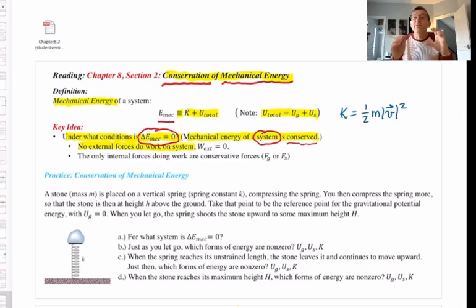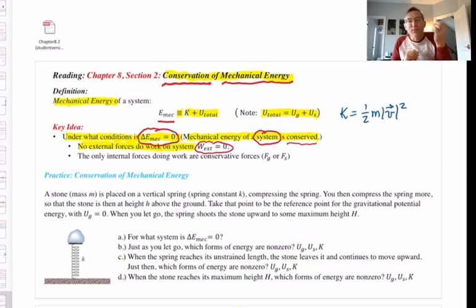Then you can say, are there any external forces, any forces from outside the system, doing work? That would be written in symbols this way: W for work, subscript ext for external, equals 0. There can be no external work done on the system. There can be no external forces doing work.